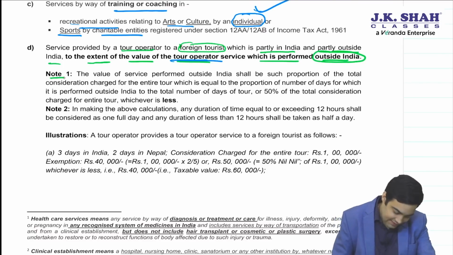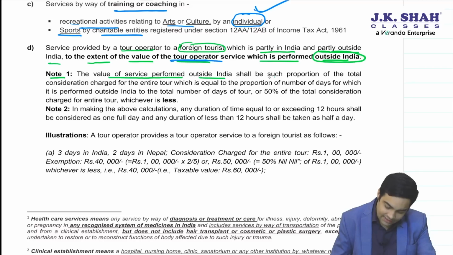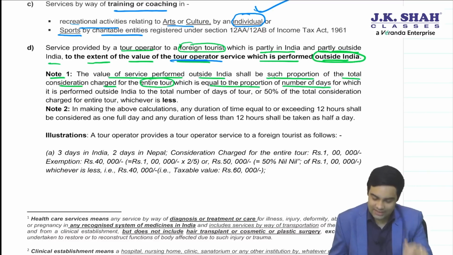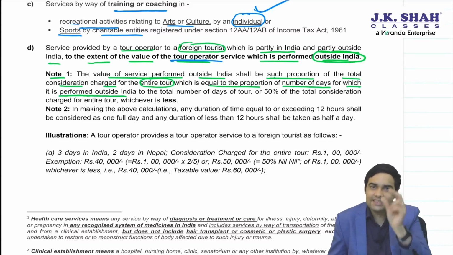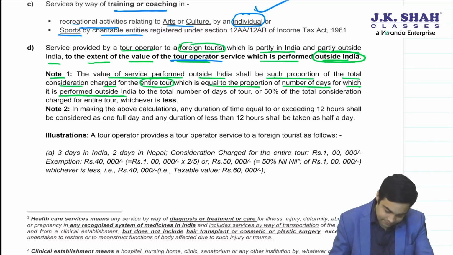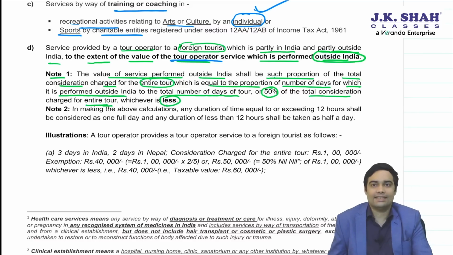Let's see note 1, note 2. Value of services performed outside India shall be such proportion of total consideration charged for entire tour which is equal to the proportion in number of days. So you have to do a proportion in number of days for which it is performed outside India. So to the extent it is outside India, you will get an exemption. To the total number of days of the tour, or 50% of total consideration for entire tour, whichever is less.